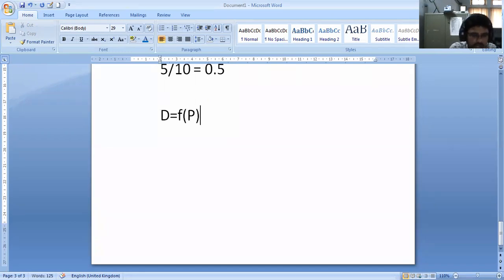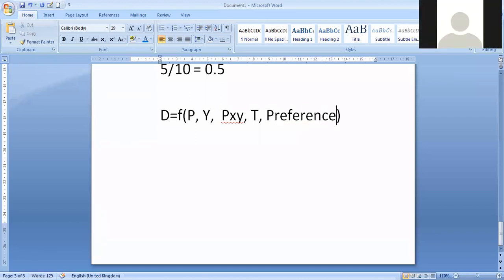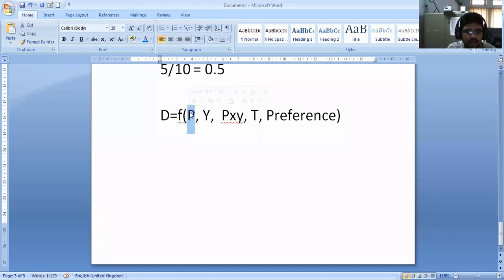Price, generally. At the same time, the demand does not only depend on price. It can depend on income, on the price of complementary goods, and on taste and preference, right? Am I right? For example, these are the determinants of demand. Generally we can take price, we can take income, but will you take the taste?